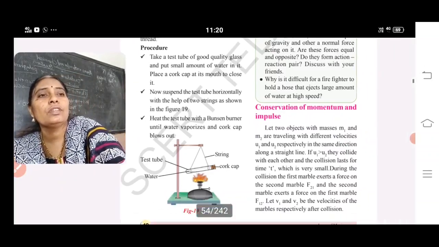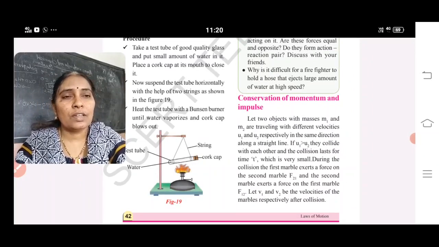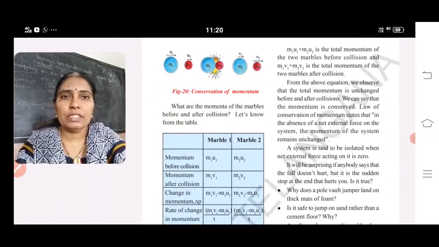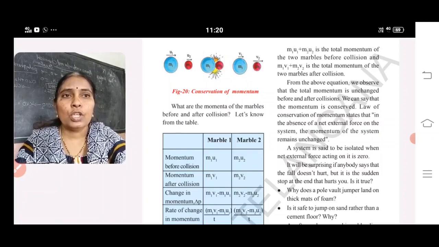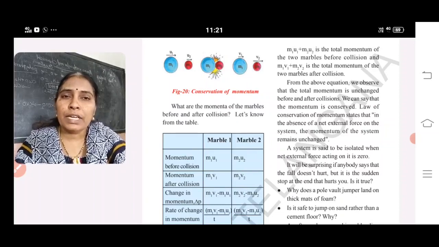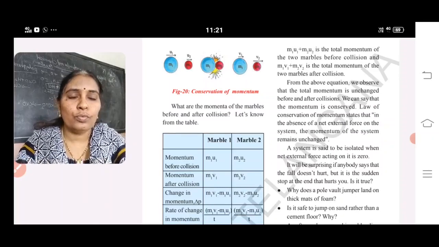Okay. Conservation of momentum and impulse. How is the momentum conserved? With a simple table, you will always be asked this. Momentum before collision of two marbles is m1 u1 and m2 u2. m1 is the mass of the first marble, m2 is the mass of the second, and u1 and u2 are the initial velocities of the first and second marble. Momentum after collision: velocity changes, so it becomes m1 v1 plus m2 v2.